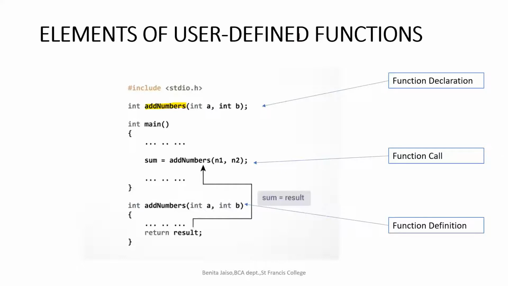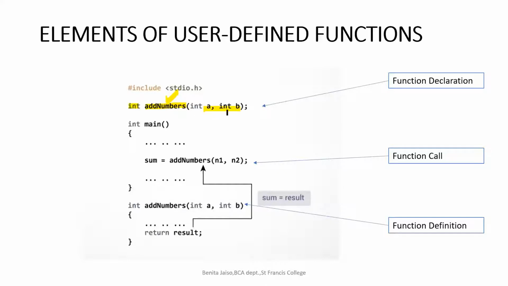Naveen has given the arguments as A and B. Sachin has given the name of the function, add numbers. Good, good. Abhishek, function name is add numbers. Mehboob has given. Kiran Kumar: integer. What integer add? No, Kiran. Here integer is the return type. Got it? Add numbers is the name of the function, and the arguments passed are A and B.